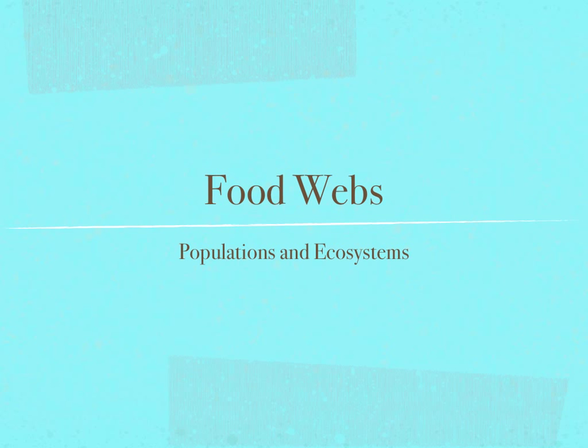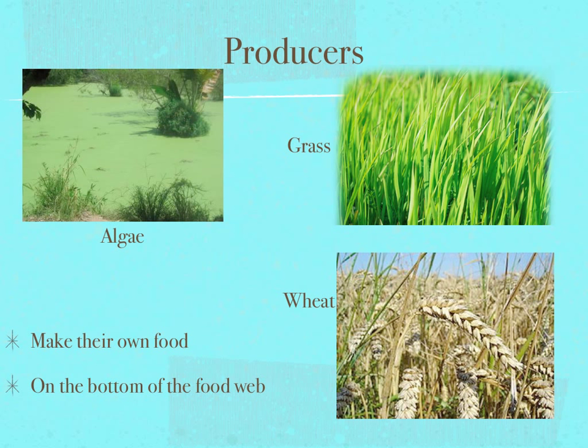This is a video about food webs from our Populations and Ecosystems unit. Food webs start with producers on the bottom of your food web. Examples are algae, grass, and wheat. Producers make their own food, and as I mentioned, they are on the bottom of the food web.